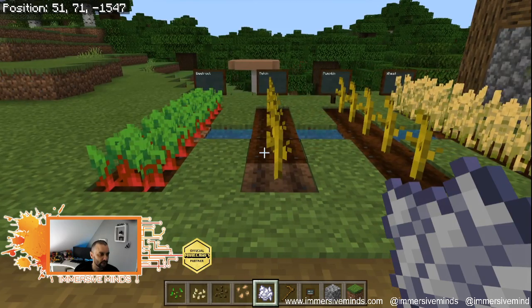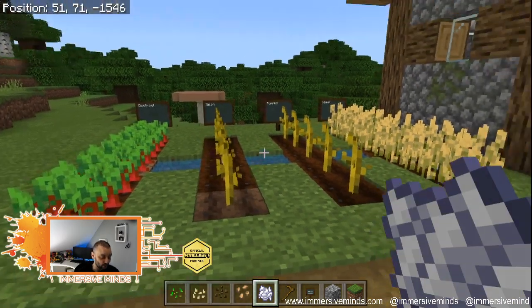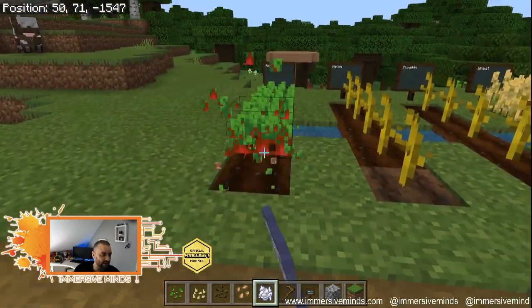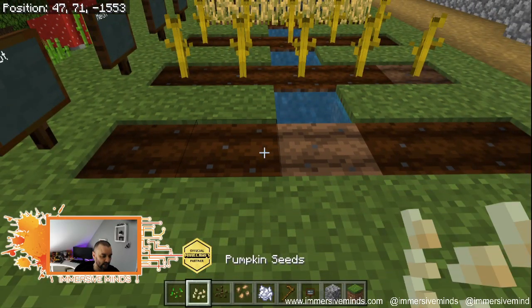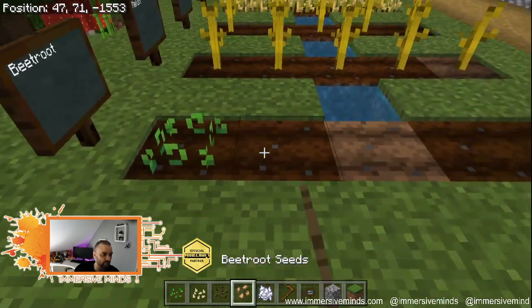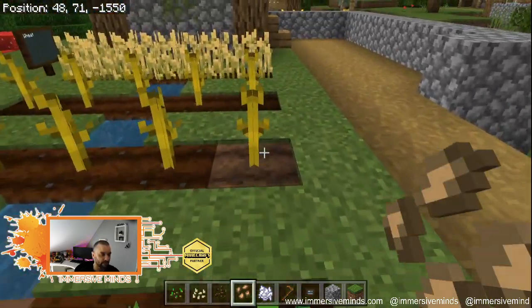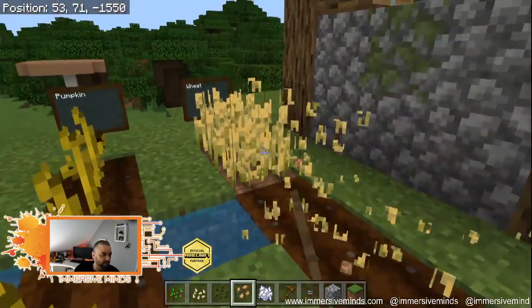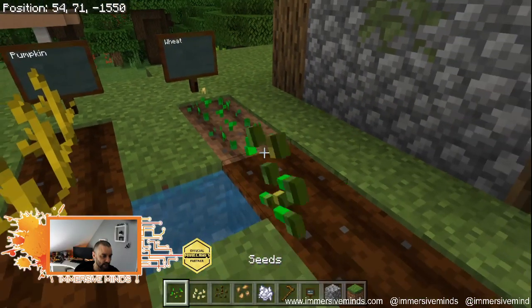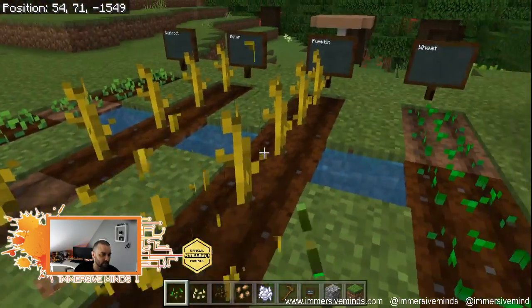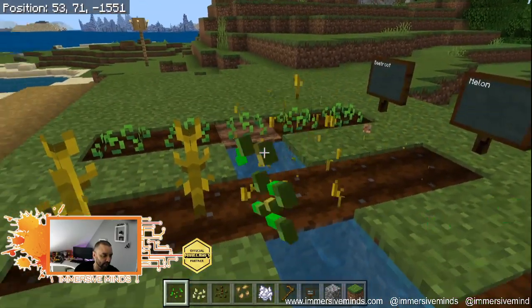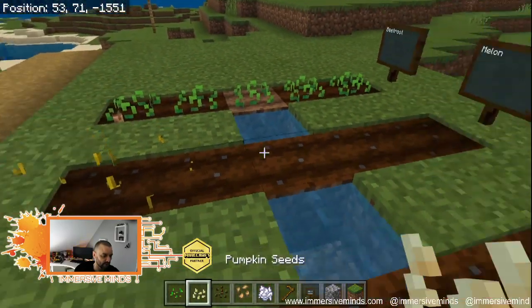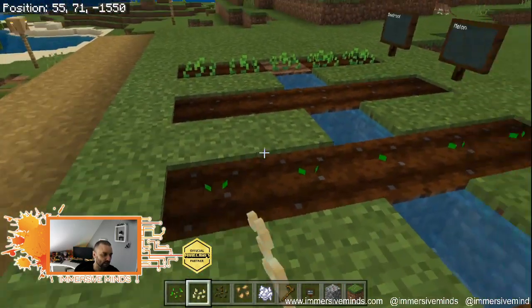And so, what we now can do is, if you want that to go faster, let me just do this again. I'm gonna crop these in a second. So what were those ones? Those were beetroots. And these were wheat. These were pumpkins. And these were melons. So let's take pumpkin seeds. So we're going to start again.